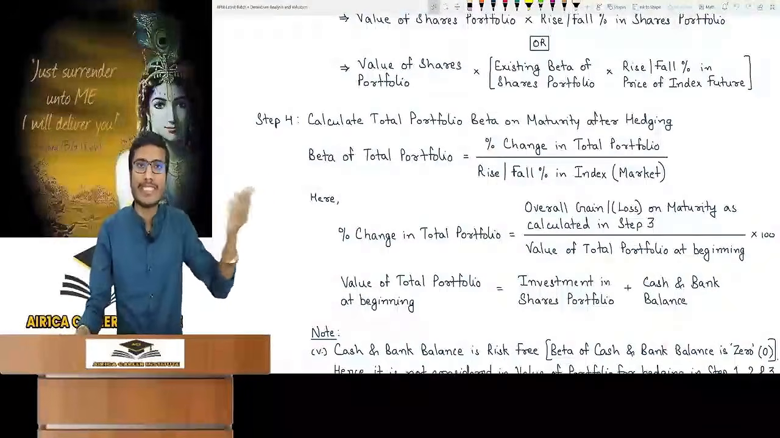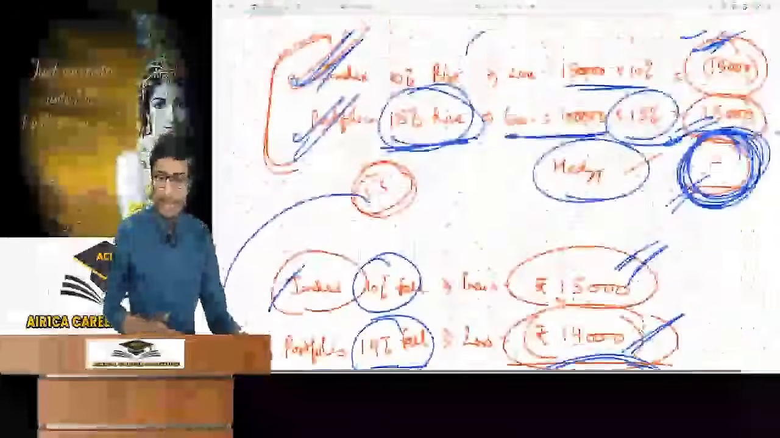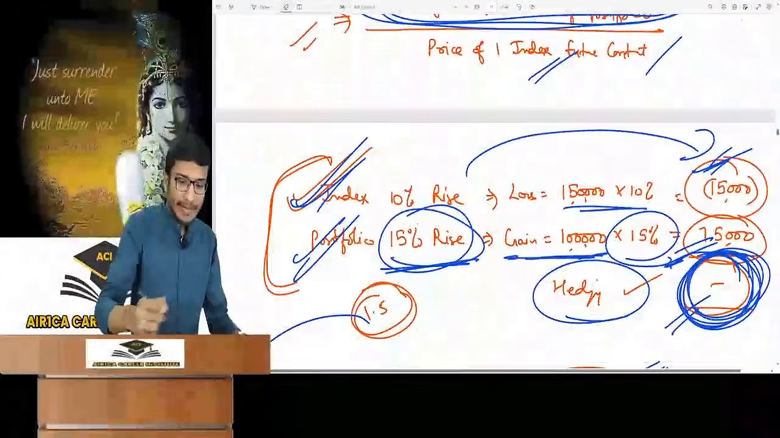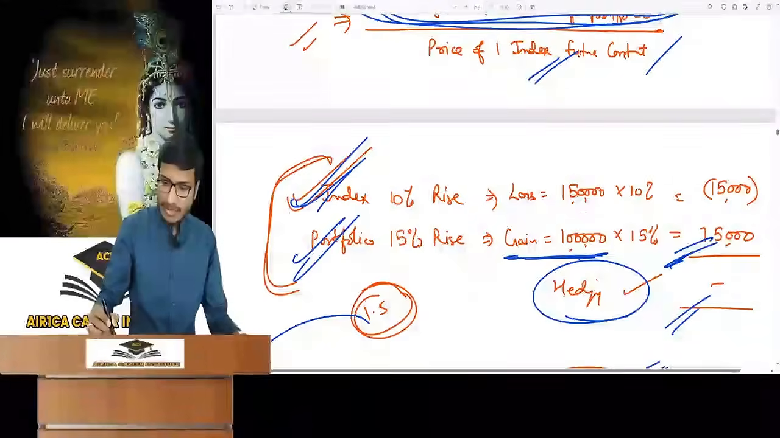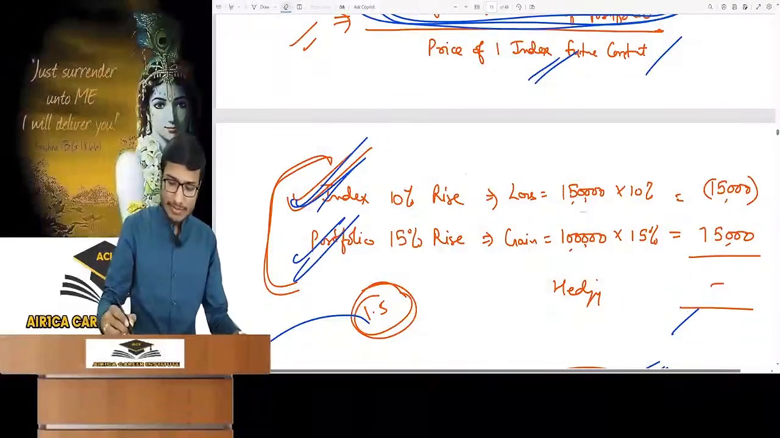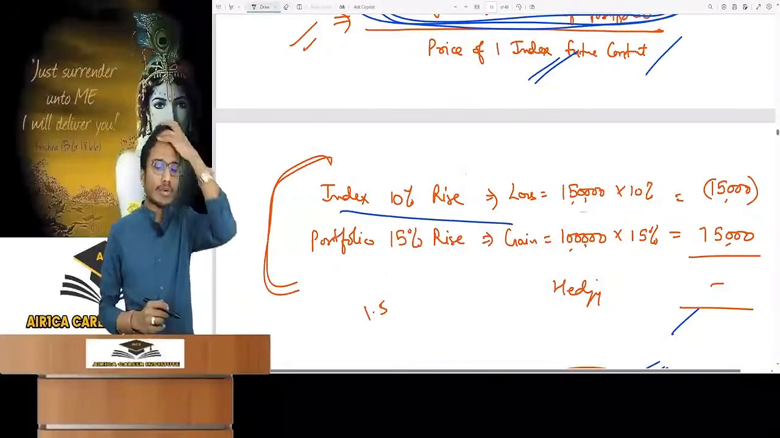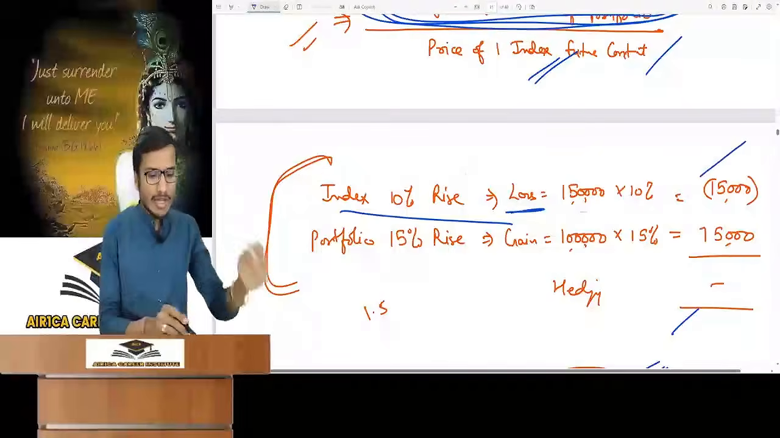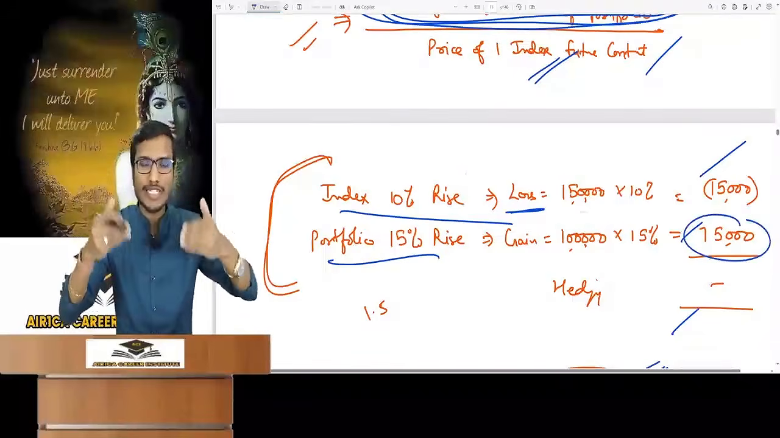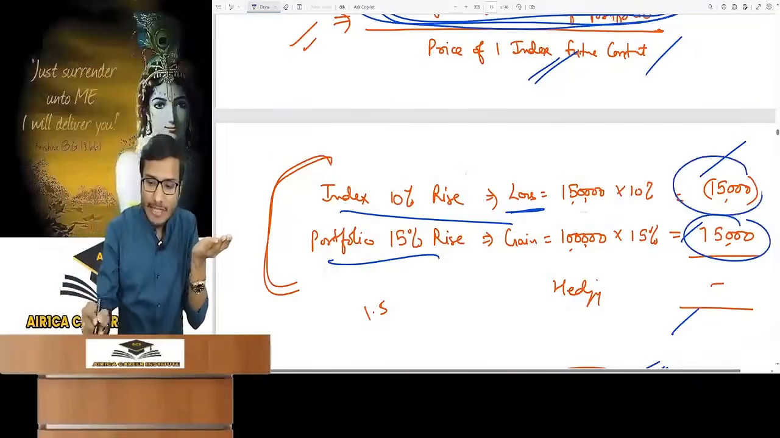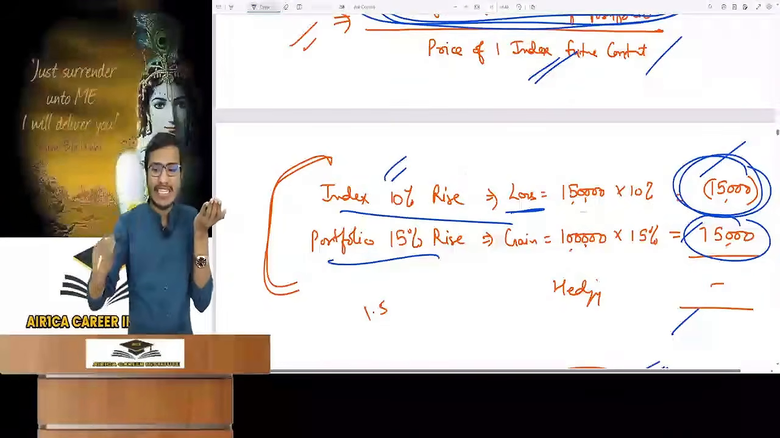So understand why we took overall gain and loss. Now understand why overall gain or loss has been taken. Understand that once. Look at this example. See in this example, in my index future contract, I had a loss of 15,000 and a gain of rupees 15,000 in the portfolio. So how much was the change in the portfolio? A gain of 15,000. This should be taken as the change in portfolio shares. Why are we considering the loss of rupees 15,000 in index future?